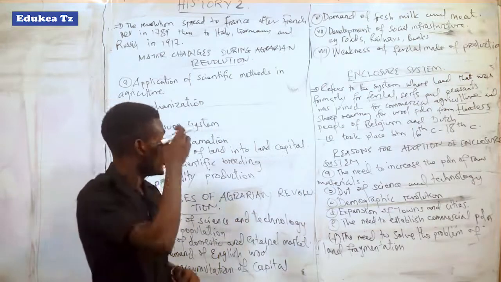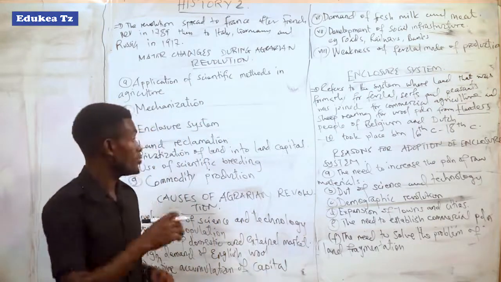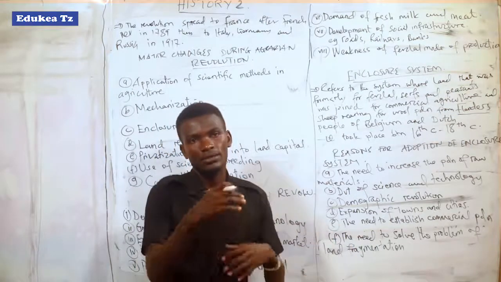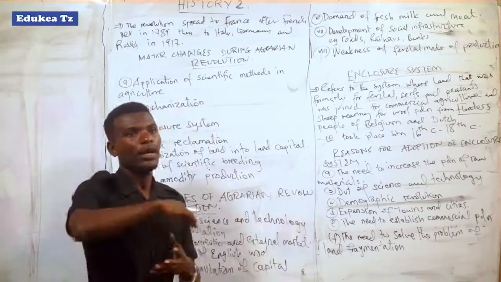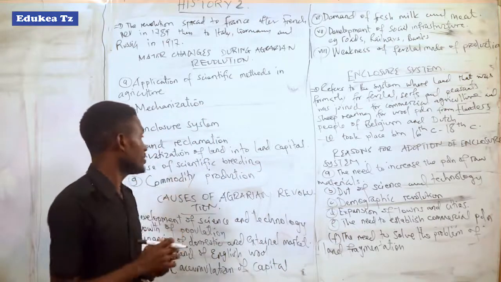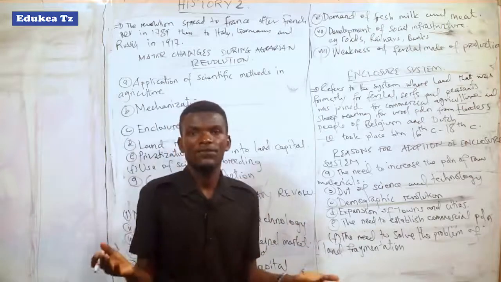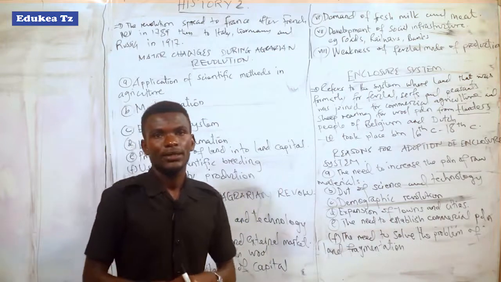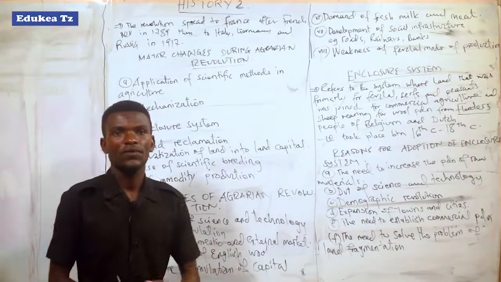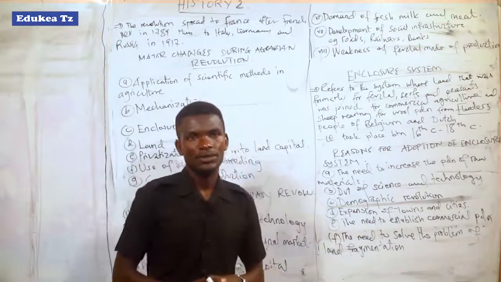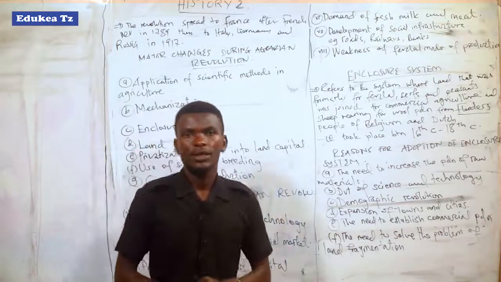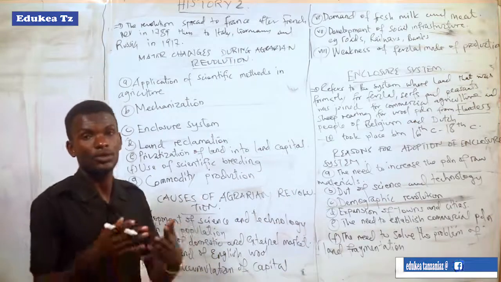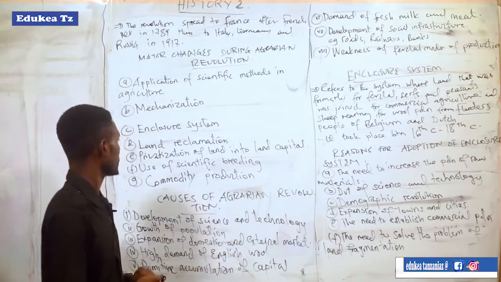And these products which were produced accelerated trade at that time and increased the population, because there was enough food to feed the population, and enough products and raw materials to feed their industries, like textile industries and wool industries, which were established during that time because there were abundant raw materials.